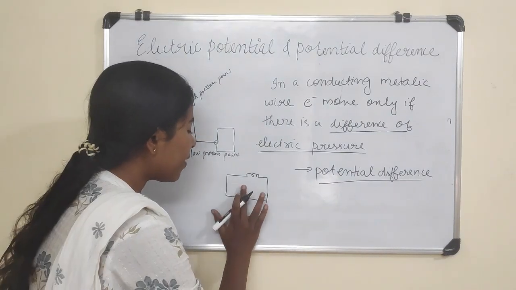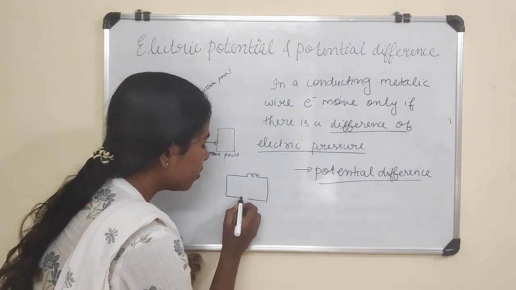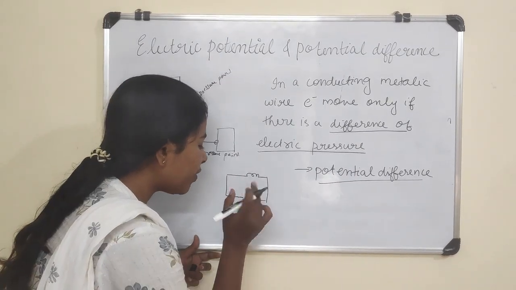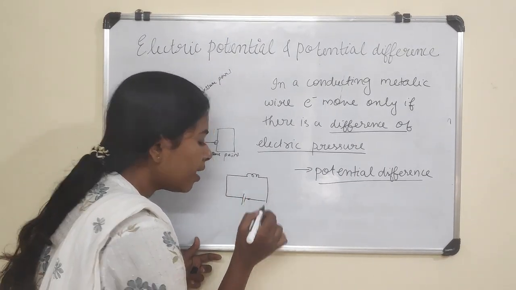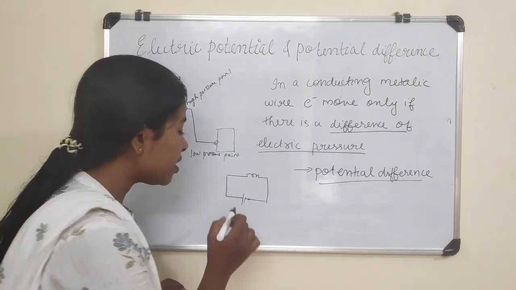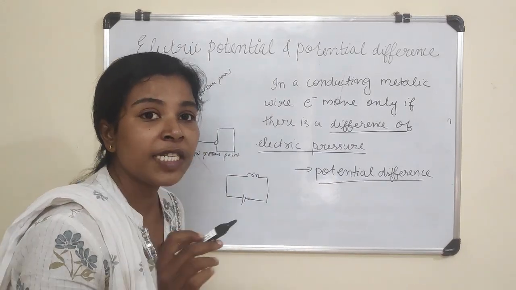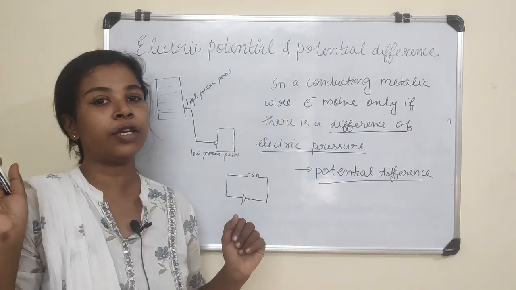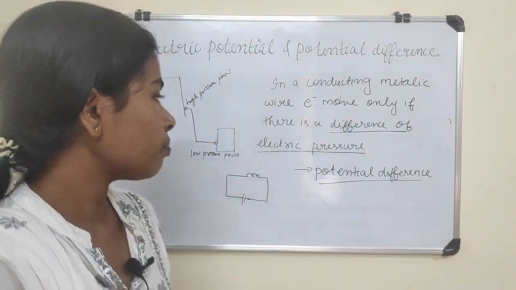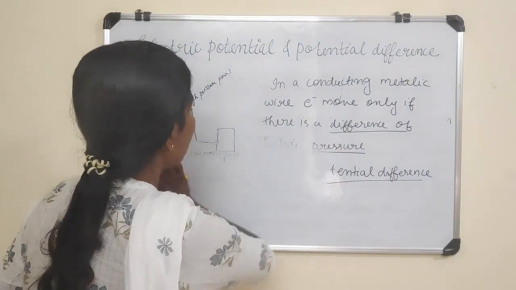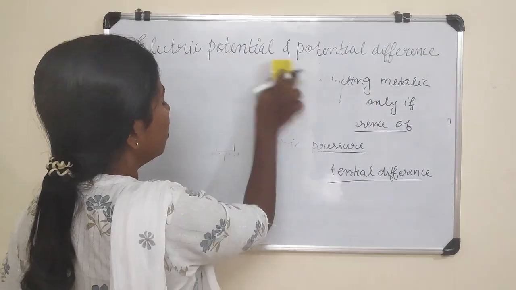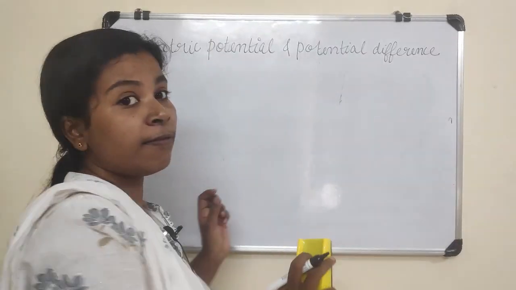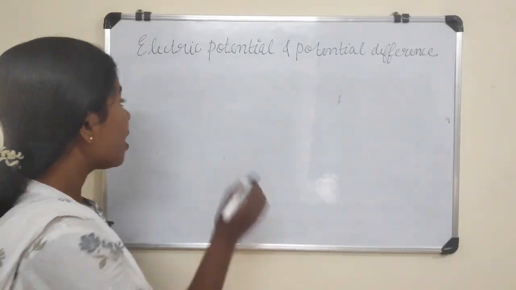What if I am not giving a cell here? Is there a potential difference? No. To create a potential difference, I am connecting a cell. Now there is a potential difference and the charges will start to flow. As a result, electricity will be produced in that circuit. Understood?